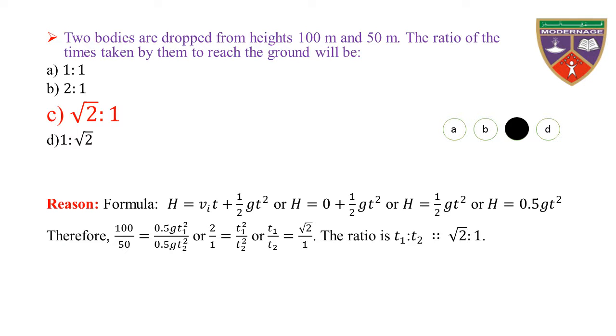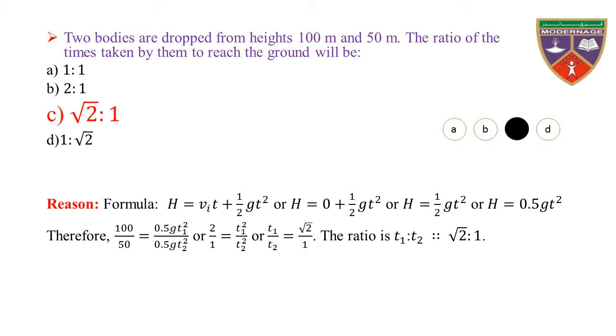Reason. Formula: h is equal to Vit plus 1 by 2 gt square, or h is equal to 0 plus 1 by 2 gt square because Vi is 0, or h is equal to 0.5 gt square. Therefore, 100 divided by 50 is equal to 0.5 gT1 square divided by 0.5 gT2 square, or 2 by 1 is equal to T1 square over T2 square.